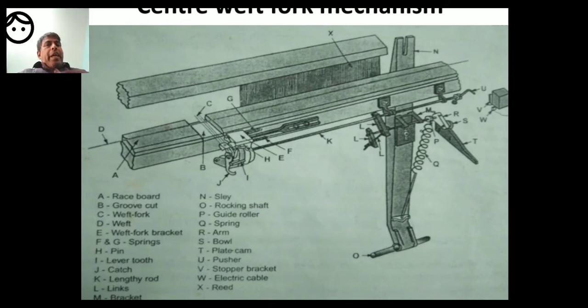T is the plate cam. U is the pusher. V is the stopper bracket. W is electric cable. X is reed.